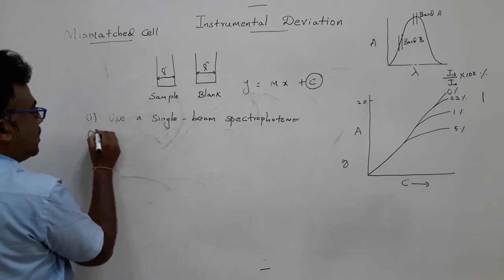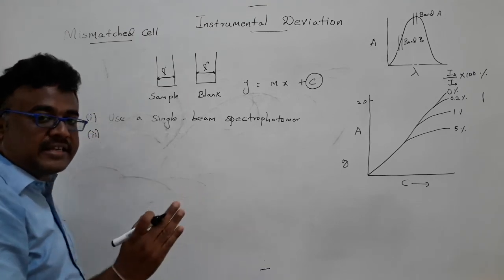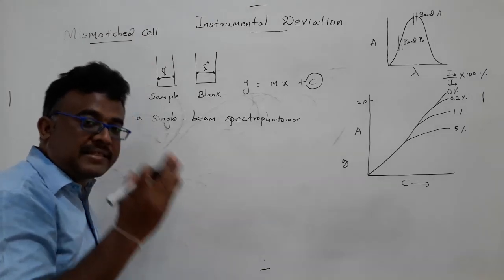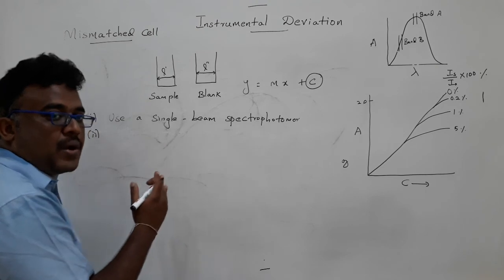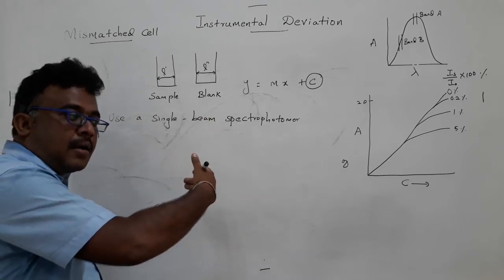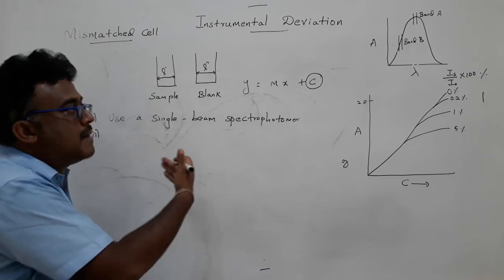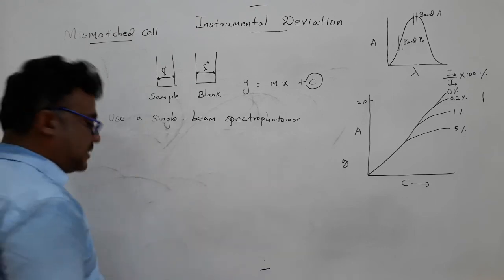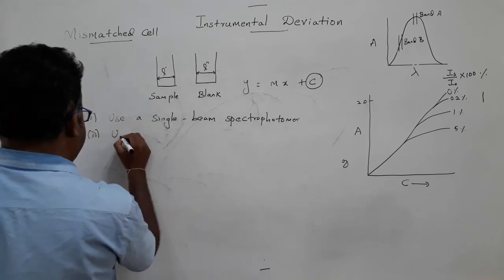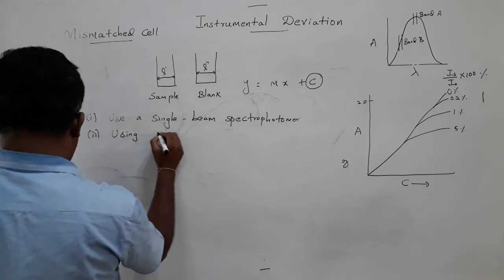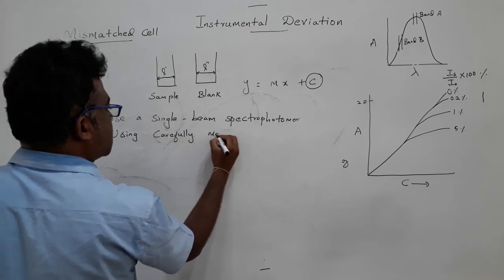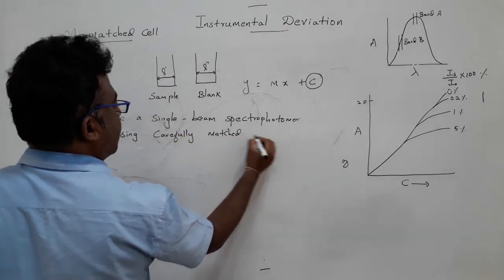Second, you have to make sure that you are using cuvettes with the same path length. If you make sure of that, again you can avoid the problem related to mismatched cells, using carefully matched cells.